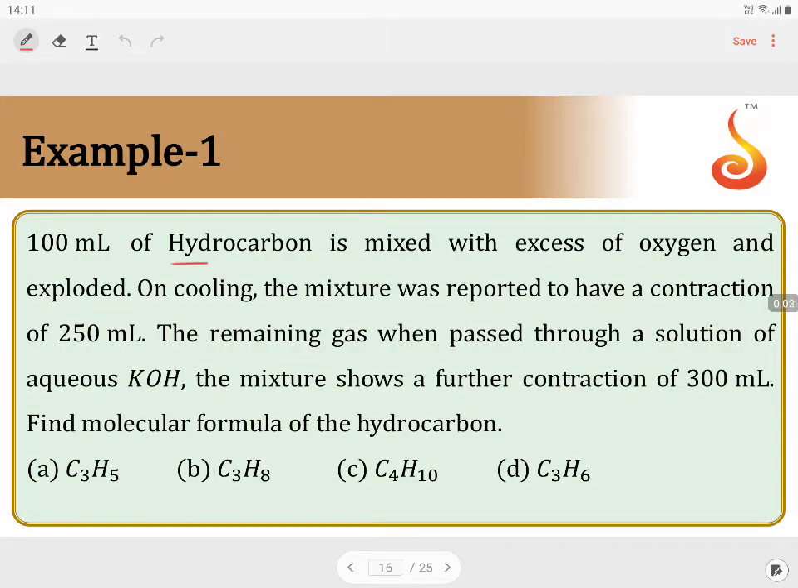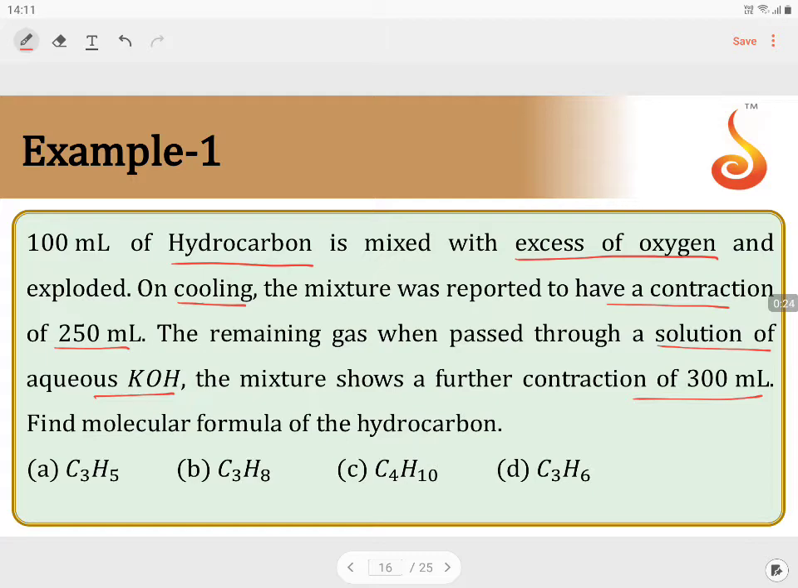100 ml of hydrocarbon is mixed with excess of oxygen and exploded. On cooling, the mixture was reported to have a contraction of 250 ml. The remaining gas, when passed through a solution of aqueous KOH, shows a further contraction of 300 ml. Find the molecular formula of the hydrocarbon.